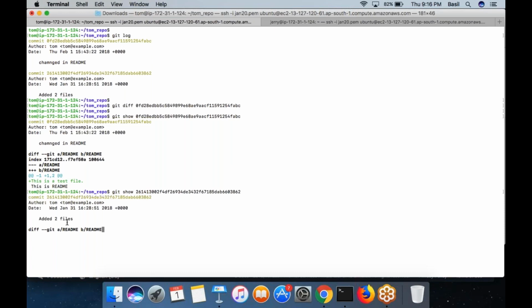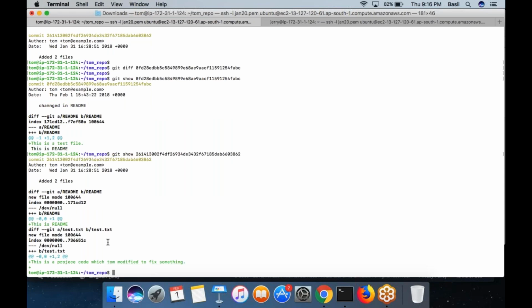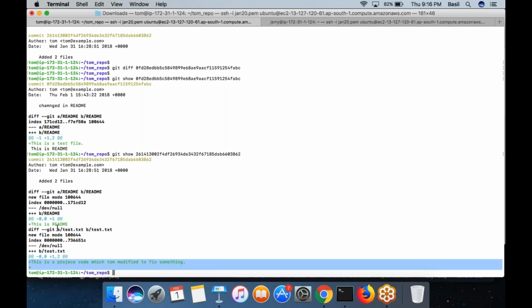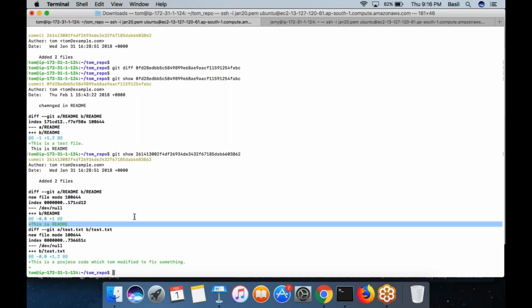You can see the comment that Tom has added, followed by the changes. So basically you added two new files. One is test.txt, another new file is readme. These are the contents that you have added into the test.txt. This is it. Into the readme file, this is the content that you have added. So basically for each commit that was done in the past, the log command or the show command would actually show you what are the exact changes that were done.